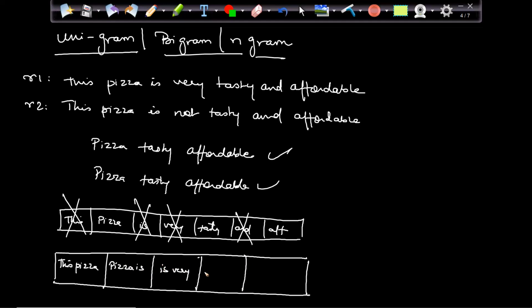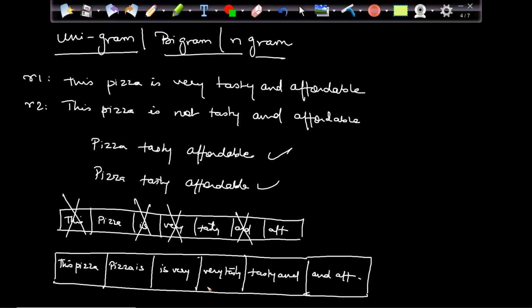Then we have "very tasty". Then we have "tasty and". Then we have "and affordable". This is my new vector. We are considering the pair of words as a dimension. The benefit I am getting here is that "very" and "not" are also taken care of. I am not removing them, right? So earlier, both the reviews were becoming the same. Now they are not.